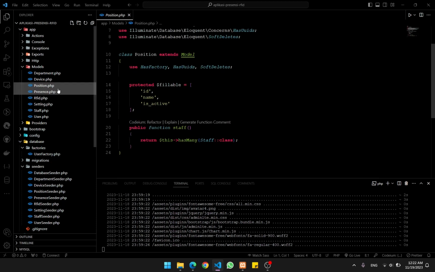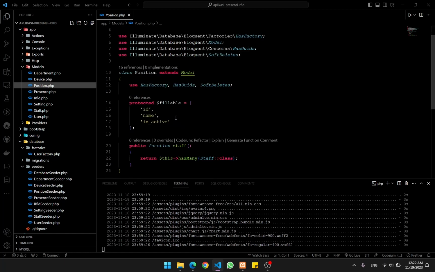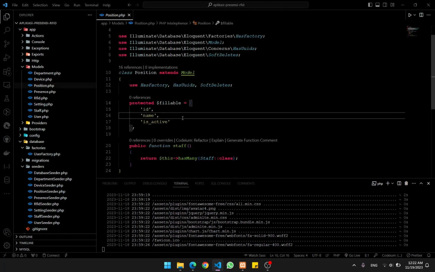Okay, next on the list is positions. Basically, I've already mentioned the positions. The position has a name and is it active? So the position is active or not.